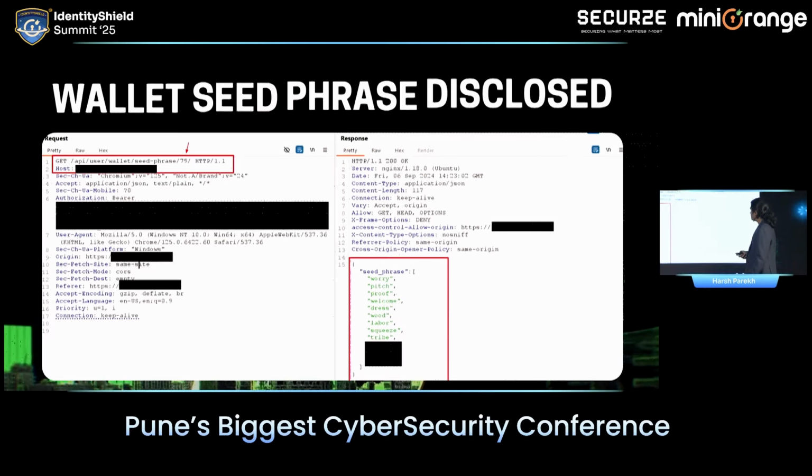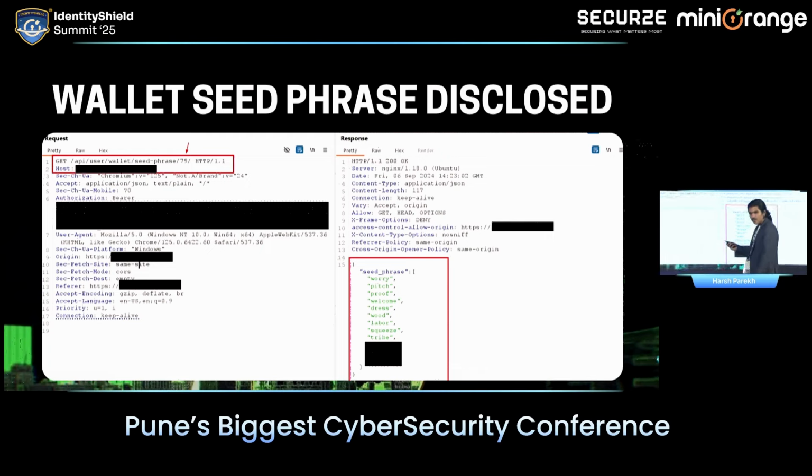After that, this is another vulnerability in the same wallet. There is an API request to seed phrase. Now, if you have ever logged in inside a MetaMask wallet, it gives you a 12-word phrase. You have to memorize those words, and that is your key in MetaMask to log in inside your wallet.